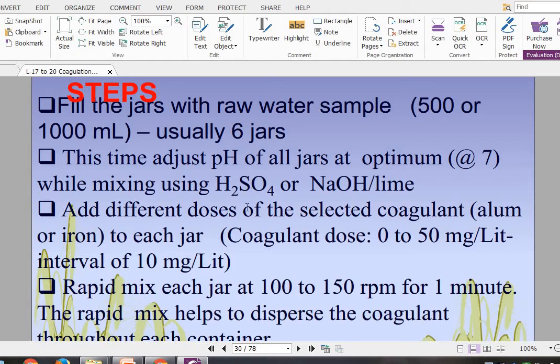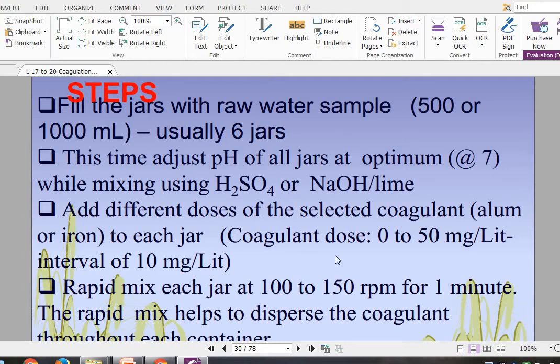Okay, then add different doses of the selected coagulant, either alum or iron, to each jar.